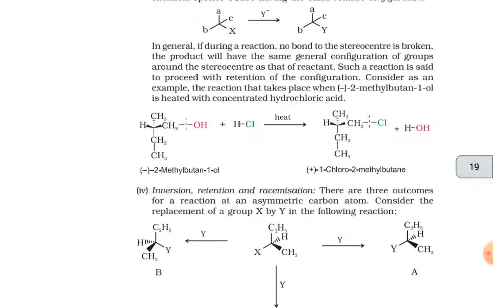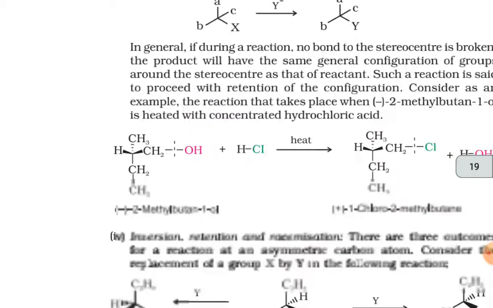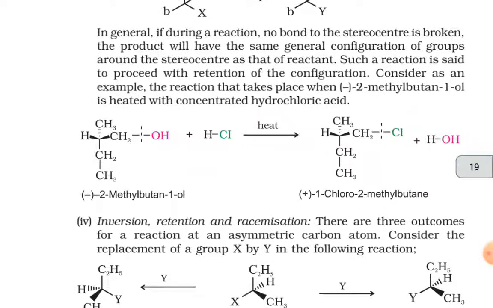In general, if during the reaction no bond to the stereo center is broken, the product will have the same general configuration of groups around the stereo center as that of the reactant. Such a reaction is said to proceed with retention of configuration.